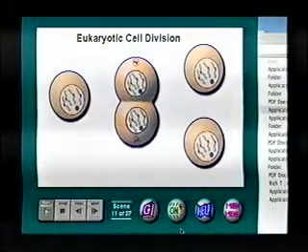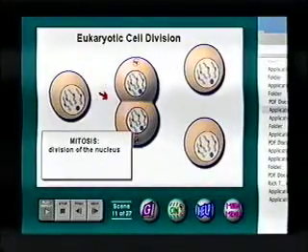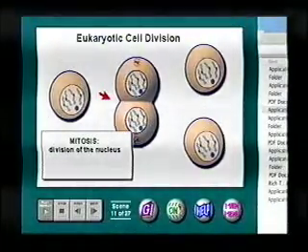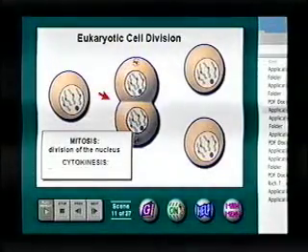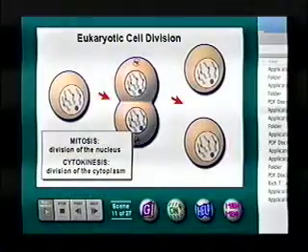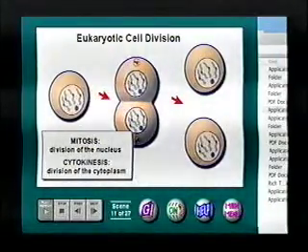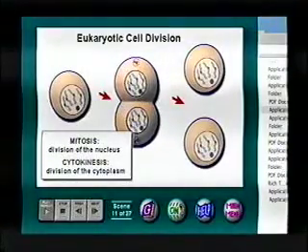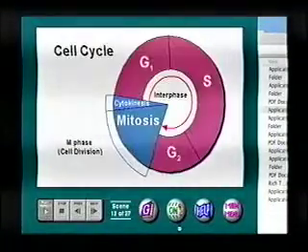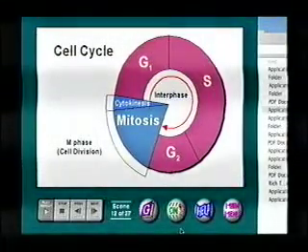Eukaryotic cells divide by mitosis, which is division of the nucleus, and cytokinesis, division of the cytoplasm. Before a eukaryotic cell can divide in half, its nucleus must be duplicated so that both the parent cell and the new cell will receive an identical set of chromosomes. A eukaryotic cell goes through a distinctive cell cycle.